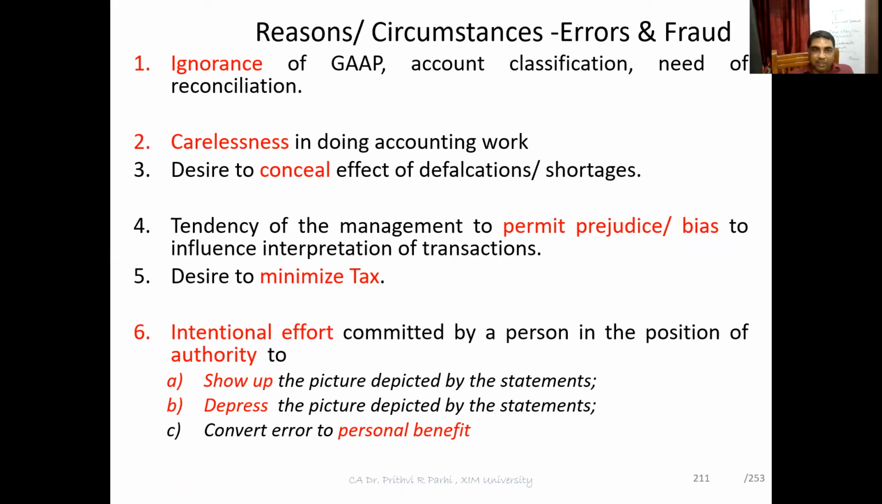Can you read? Yeah, tendency. Tendency of the management to permit prejudice or bias to influence interpretation of the transactions. So management tendency is such that it is permitting its own bias to interpret the transaction.